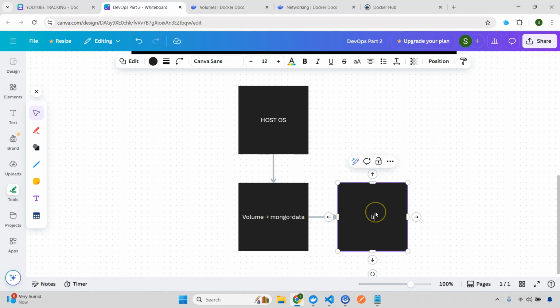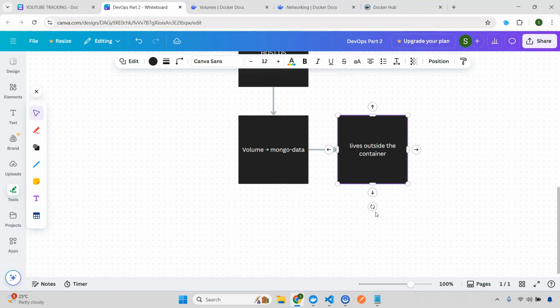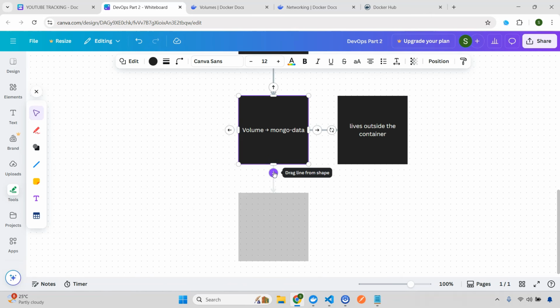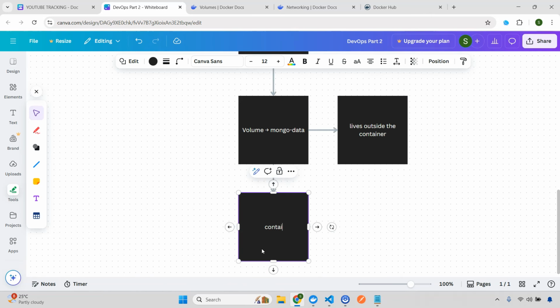Remember, this is important: this lives outside the container, and this volume data is actually mounted in this container. I'll give the container name as, let's say, mongo. So this container and volume are both different, and let's say this data is stored at /data/db. That means this is mapped to mongo-data. Even if you delete this container, this volume will still be present.